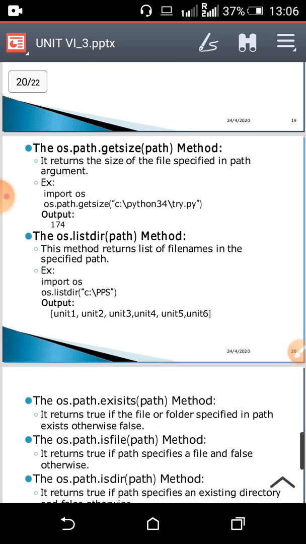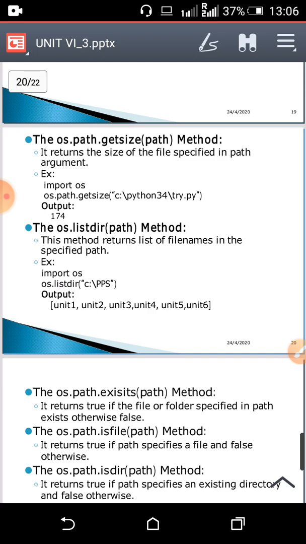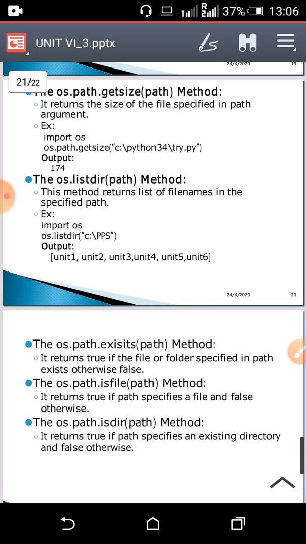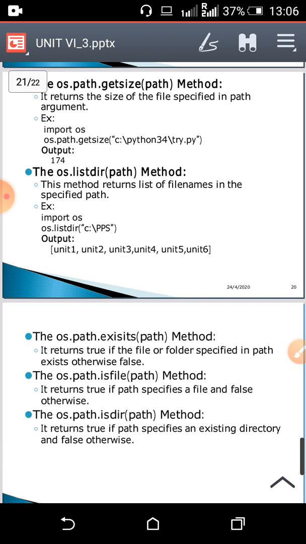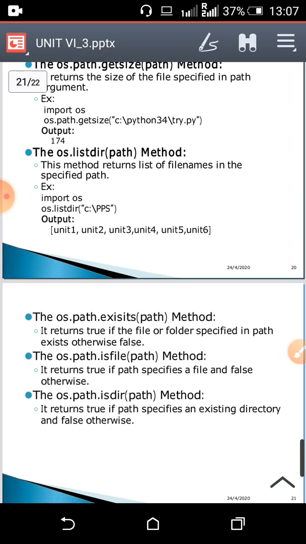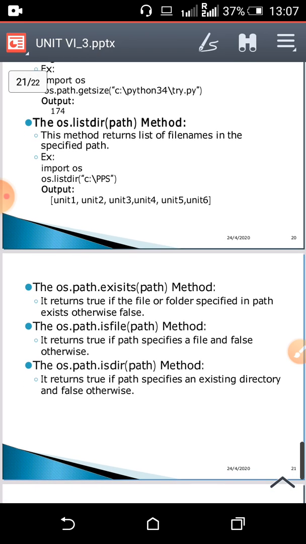Next method, os.path.getsize. So it returns the size of the path. Okay, so see the example, import os, os.path.getsize(C:/python.34.try.py). The total size of that path is what? 174. So the output will be 174.